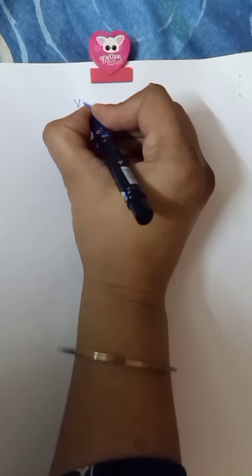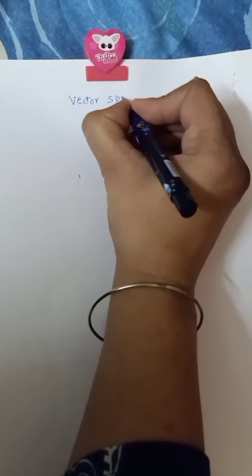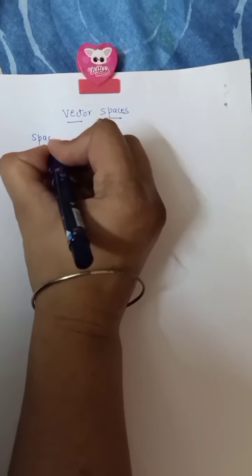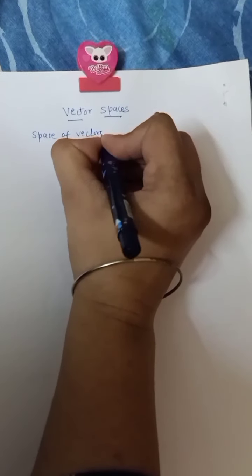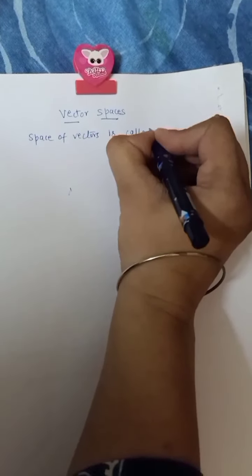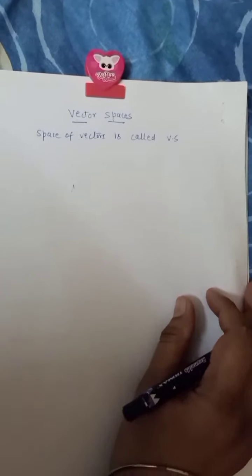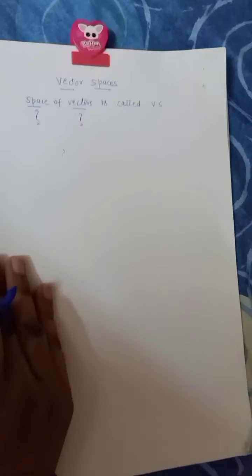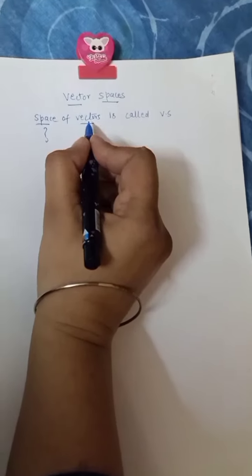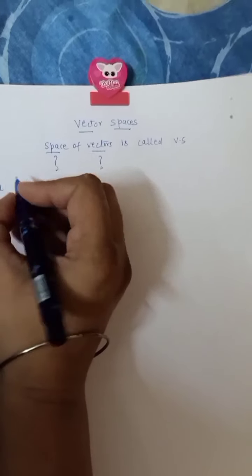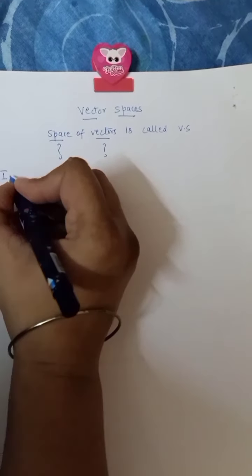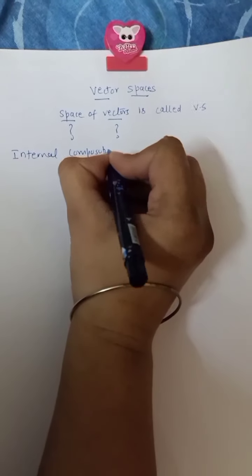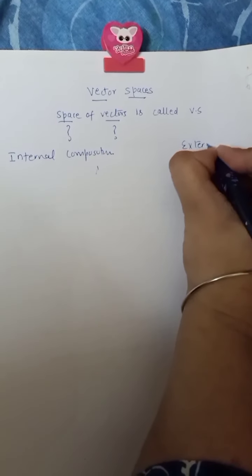Hello students, so I am introducing you to vector spaces. As the name suggests, a space of vectors is called a vector space. Now we have to understand what is meant by this space and what is meant by this vector. So before introducing this, I will introduce two compositions. First is called internal composition and the other is called external composition.